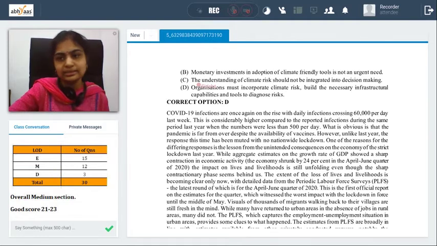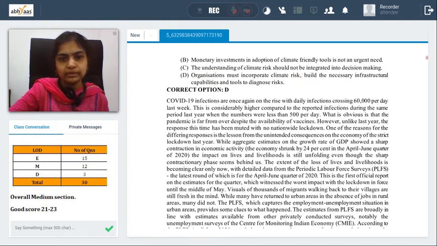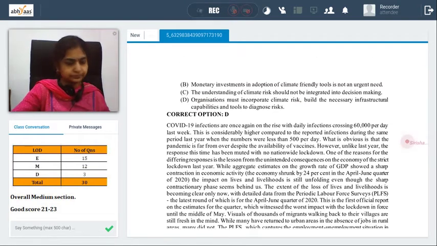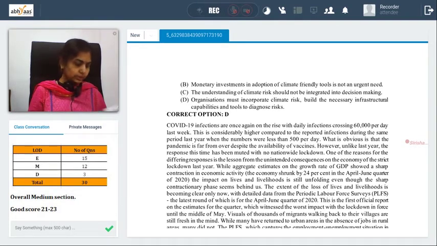Organization must incorporate climate risk, build necessary infrastructural requirements, and tools to diagnose it. D is the best possible answer. If you look at it, this is an easy question. A, B, C can be happily eliminated, not at all difficult. D seems to be a better fit answer from the given options. So here we have the passage on climate change connected with different scenarios and efforts being taken. So 121 to 125 questions we have. Yes, we expressed a little bit of difficulty in 122 and explained why the answer could be as given as C. But overall seems to be a fine one in terms of the key given.